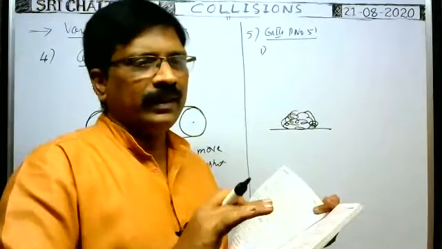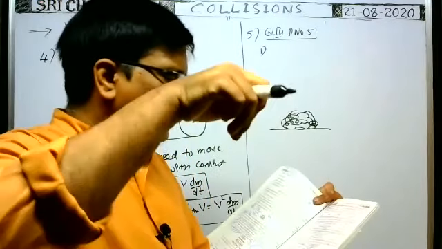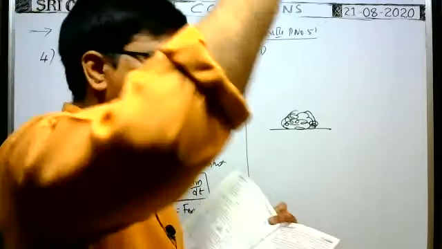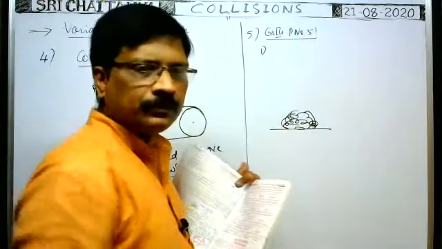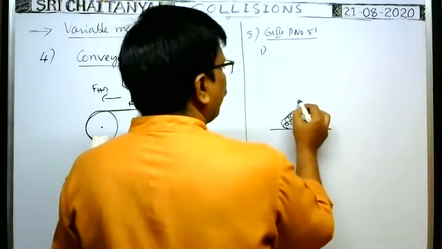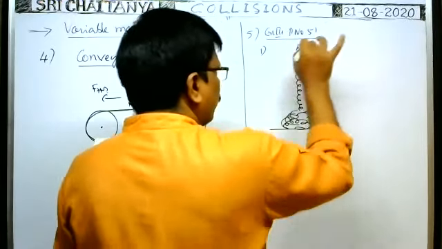That means it is just like a sand heap. Now one end of the chain is held and lifted vertically upwards with constant speed, with constant velocity v upwards, like this.